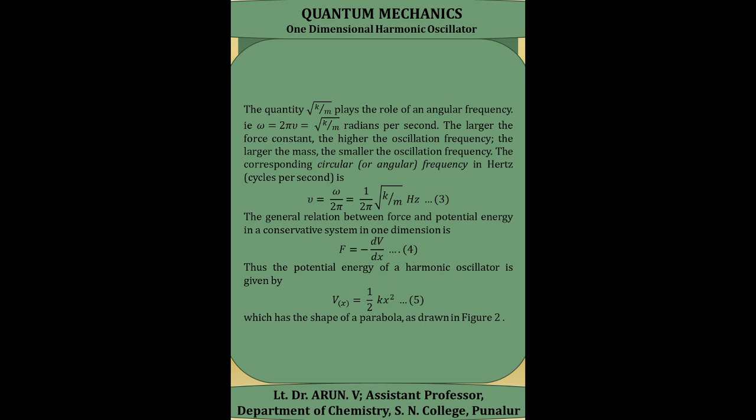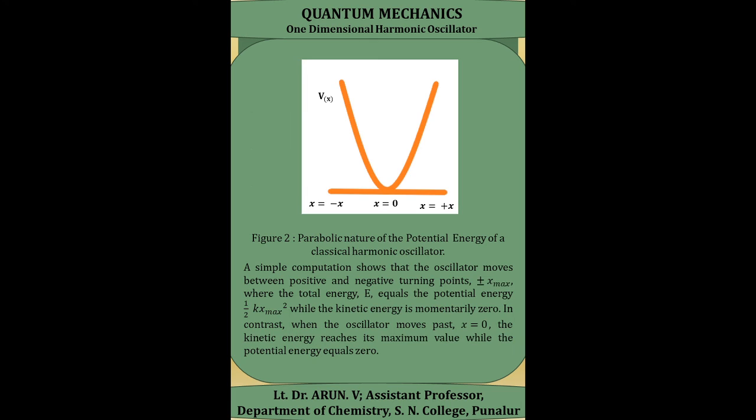The general relation between the force and potential energy in a conservative system in one dimension is given by F is equal to minus dV by dx, where V is the potential energy; that is, force is the negative gradient of potential energy with respect to the displacement. Thus the potential energy of a harmonic oscillator is given by V(x) equal to half kx square, and it has the shape of a parabola, which is shown in this figure.